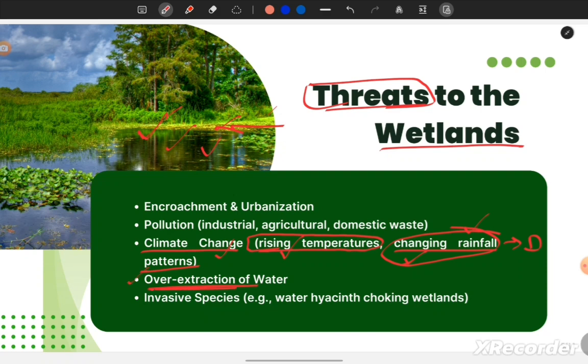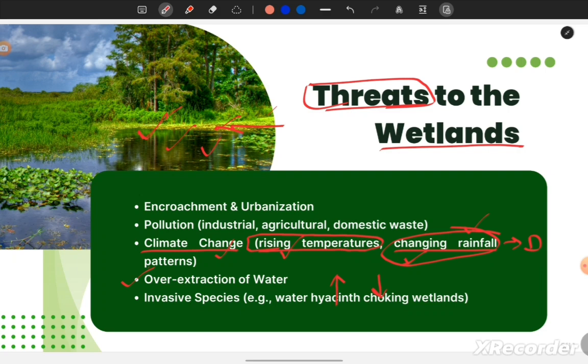Next is over-extraction of water. This is a very huge problem, because every day we use water, be it for drinking, agriculture, or industrial use. We extract water from the ground, and the concerning thing is that the water recharging the ground is less than what we are extracting. So there is a mismatch between extraction and groundwater recharge. We are over-extracting water. It should not be like that. There should be a balance between groundwater recharge and the extraction of that water.